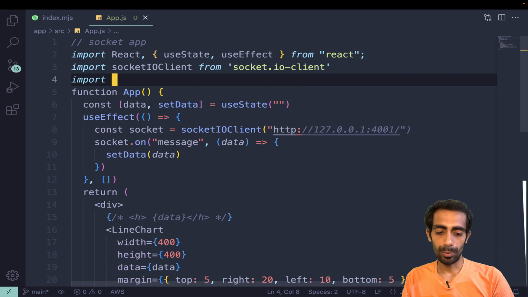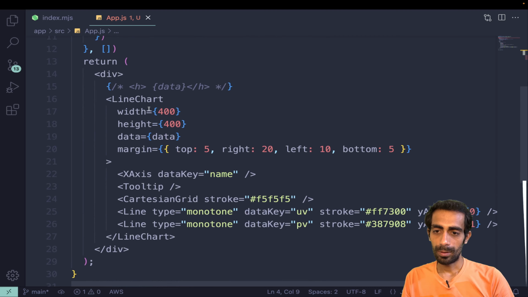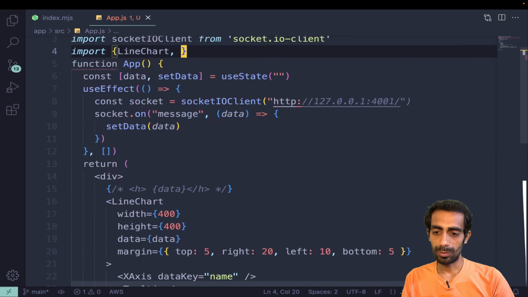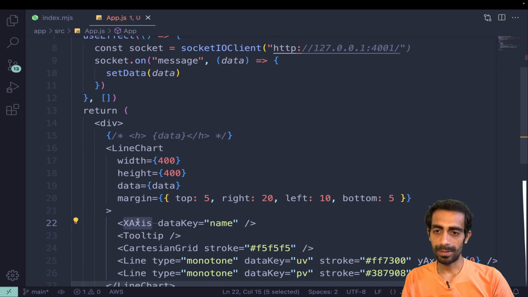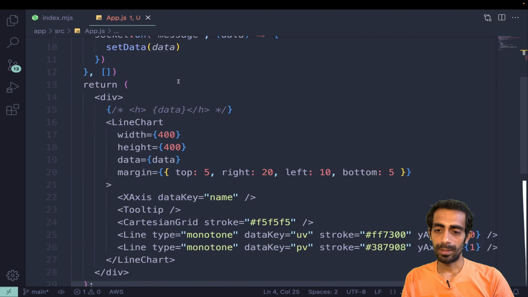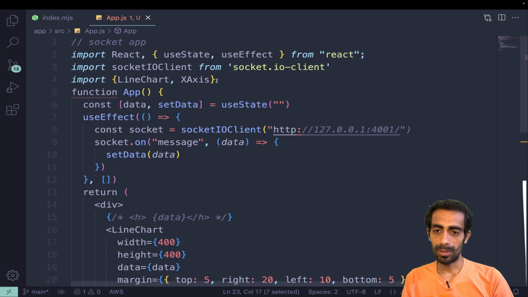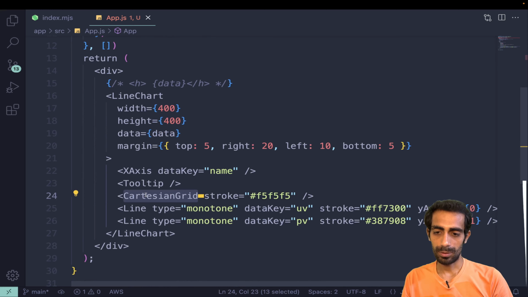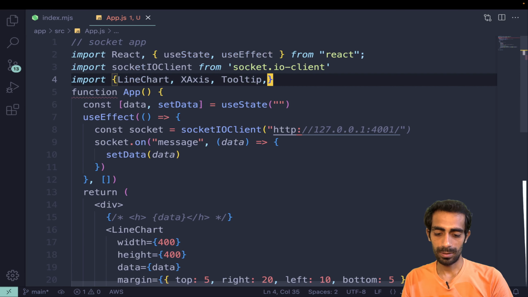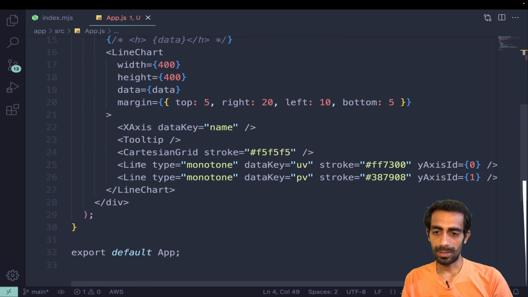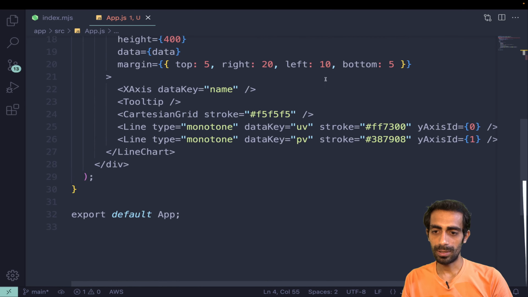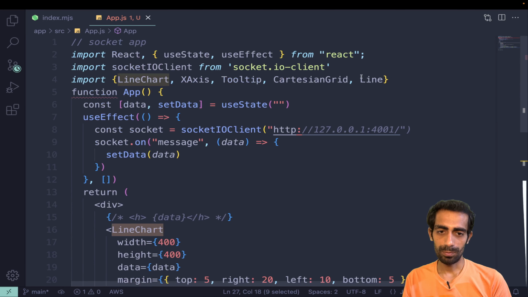So I'll say import LineChart. I need to import XAxis, of course, then I need to import Tooltip. I'm not sure Tooltip is there or not. Yeah, Tooltip is there. Then what else do I need? Line, and the last one is LineChart. Yeah, fair enough.